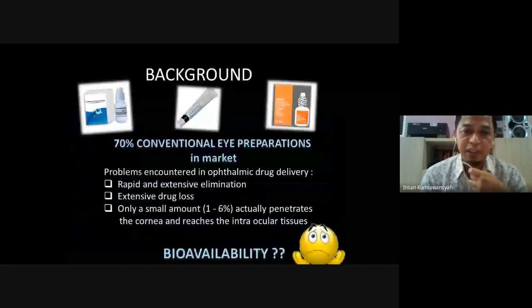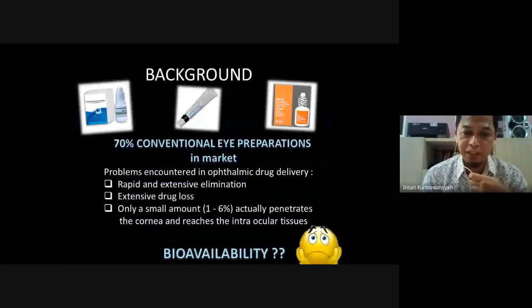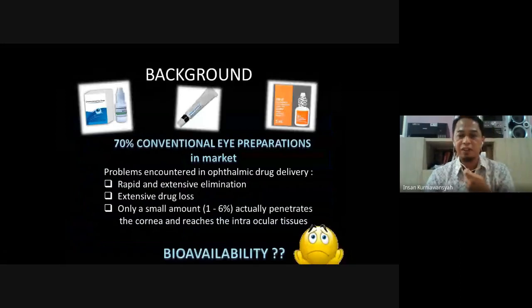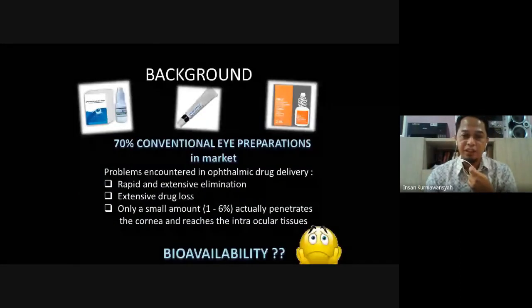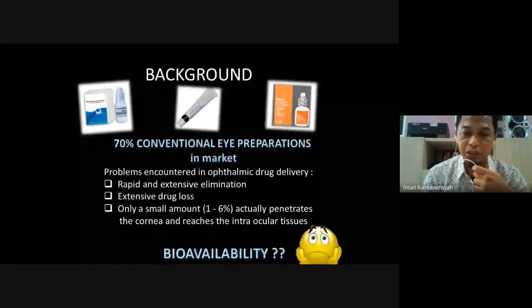We know conventional preparations in the market have problems encountered in ophthalmic drug delivery, such as rapid and extensive elimination, so extensive drug loss, and only a small amount, about 1 to 6%, actually penetrates the cornea and reaches the intraocular tissue.